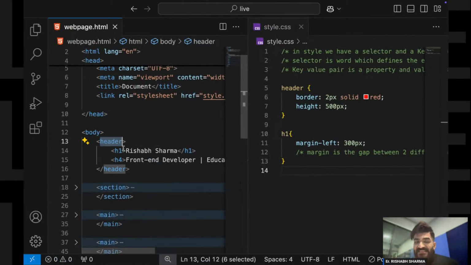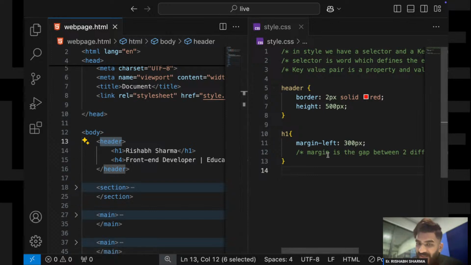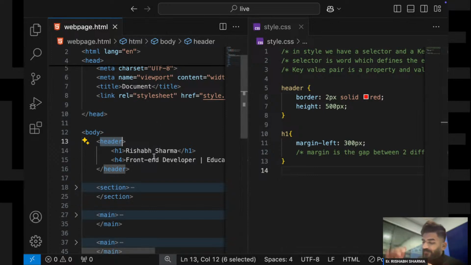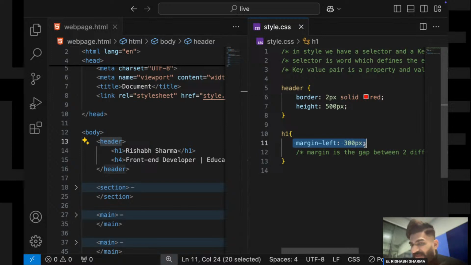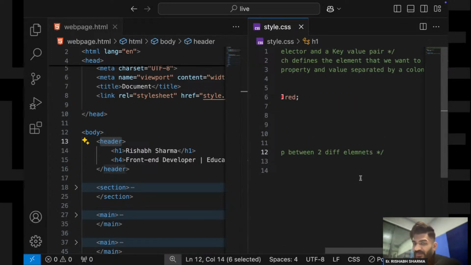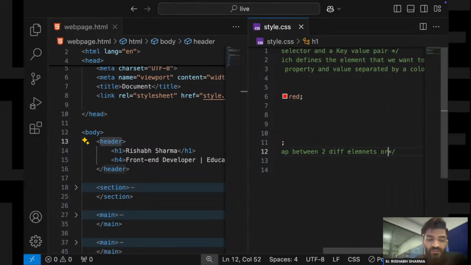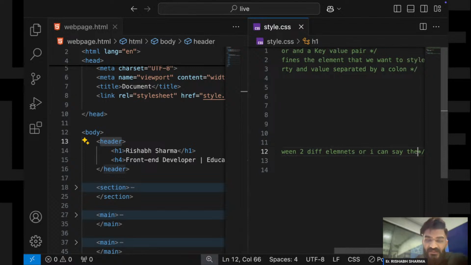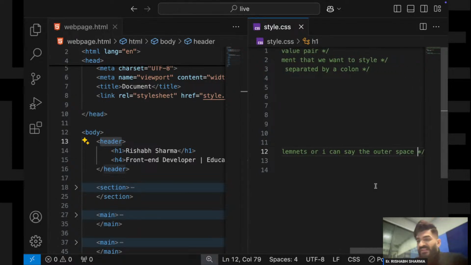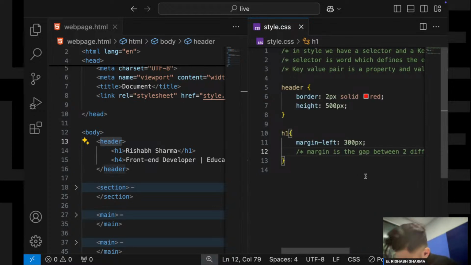These are two different elements, and I am adding some space between them. That is why I have used margin. Margin is the gap between two different elements, or the outer space.